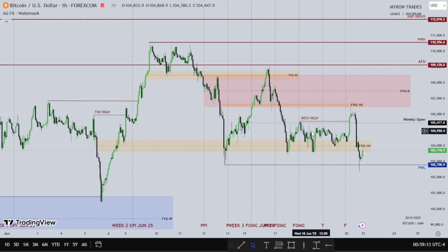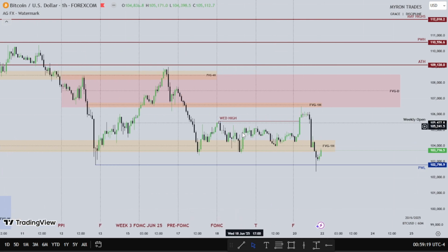Then Thursday did nothing. You can see how small the ranges are for Wednesday and Thursday. Then we'll have Friday going higher, taking out both Wednesday's high and Thursday's high. Then we found support at the low end of the 1 hour fair value gap and also the daily fair value gap as well.